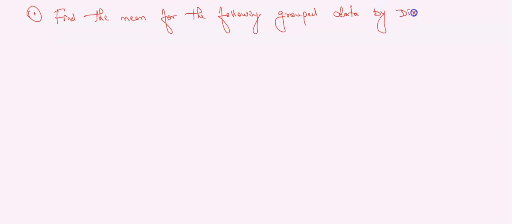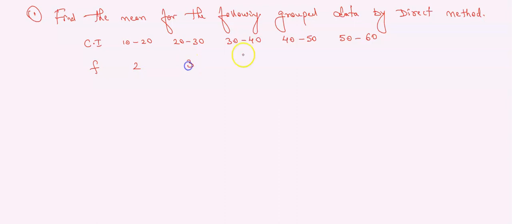Class interval, frequency. Class interval: 10 to 20, 20 to 30, 30 to 40, 40 to 50, 50 to 60. Then frequency: 2, 3, 5, 7, 3.